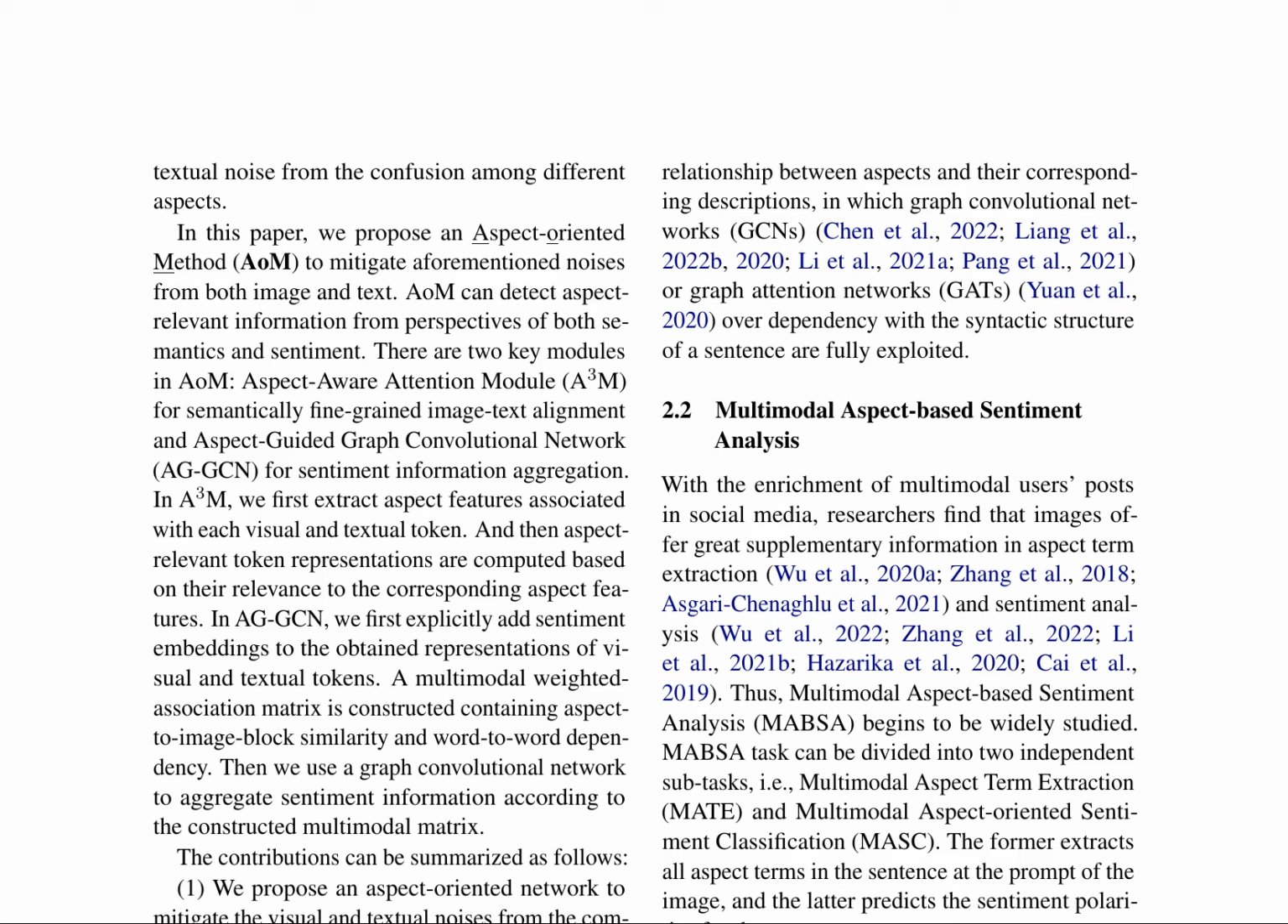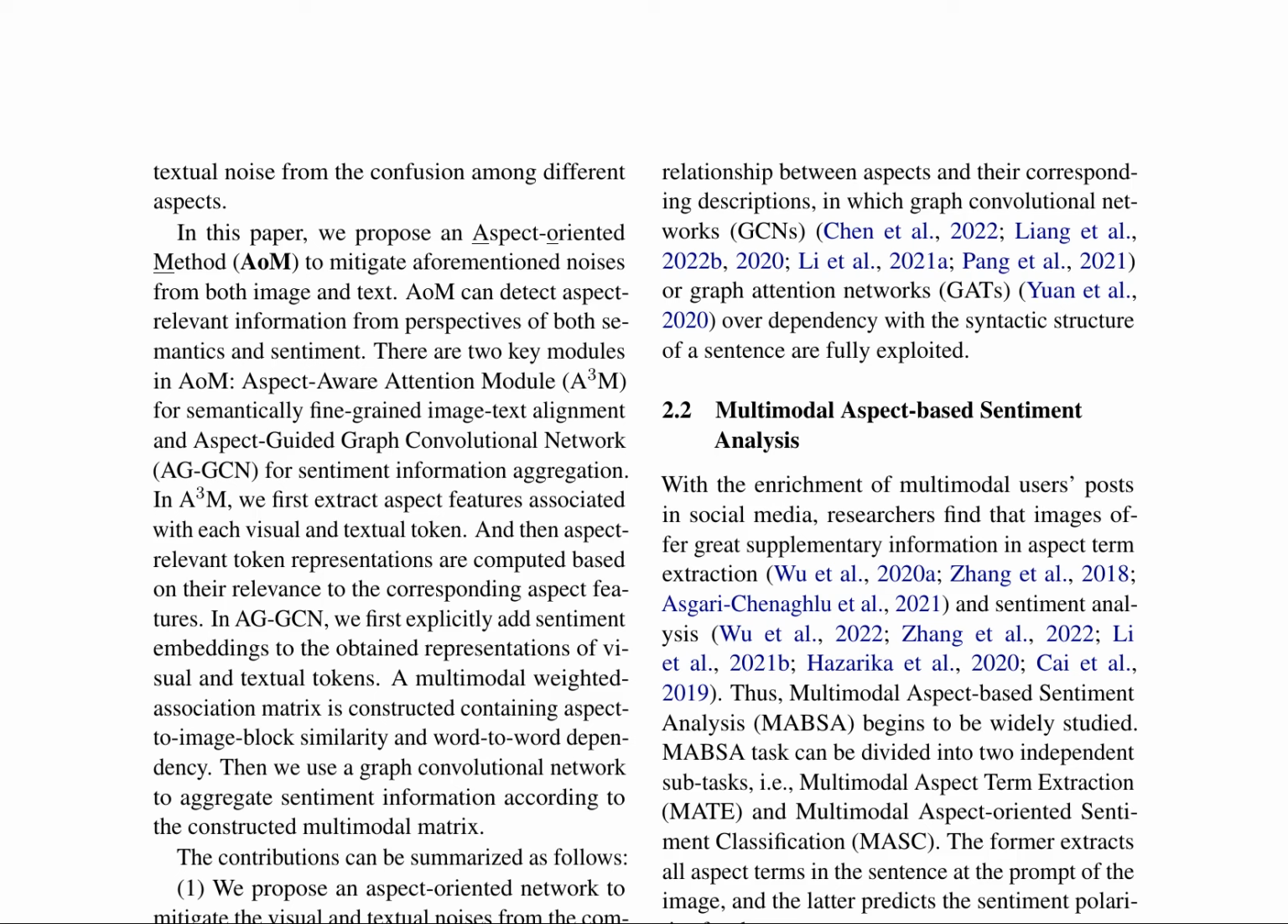AGGCN aggregates sentiment information by constructing a multimodal weighted association matrix containing aspect-to-image block similarity and word-to-word dependency, and then applying a graph convolutional network. This approach enables the detection of aspect-relevant multimodal contents from a sentiment perspective. The combination of A3M and AGGCN enables AoM to mitigate visual and textual noises from complex image-text interactions.